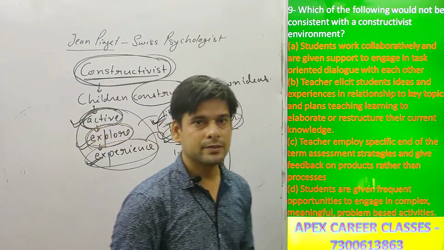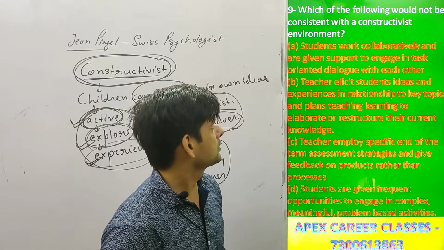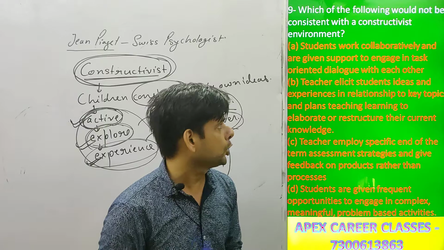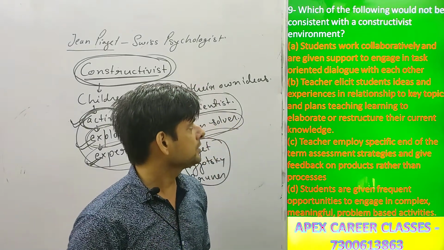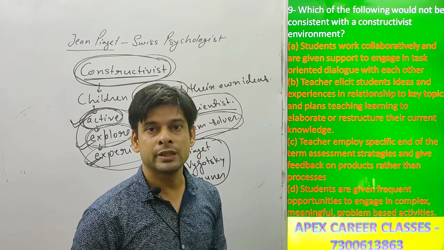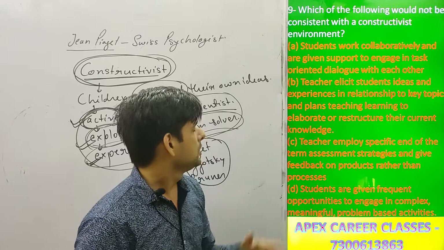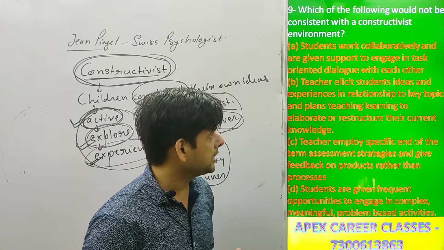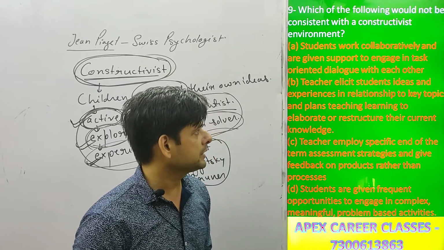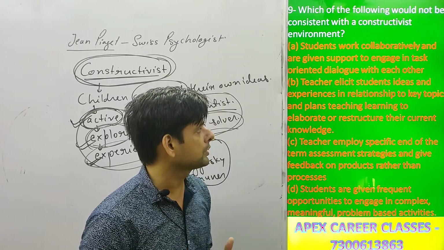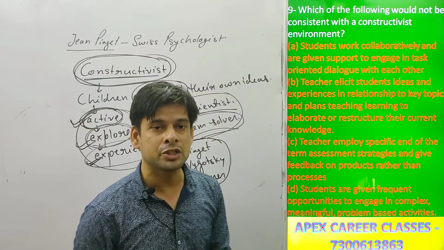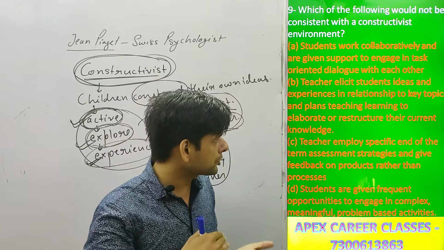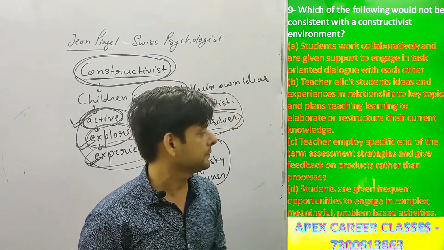Let's go through the options. Our first option is students work collaboratively and are given support to engage in task-oriented dialogue with each other. Second option is the teacher elicits students' ideas and experiences in relationship to a key topic and plans teaching, learning to elaborate or restructure their current knowledge.